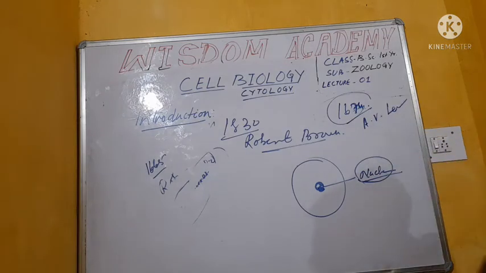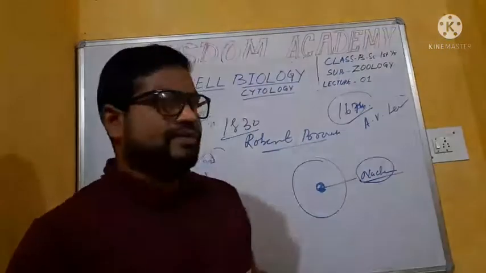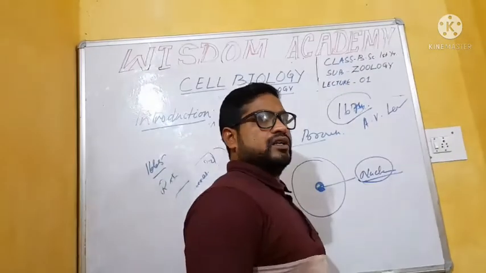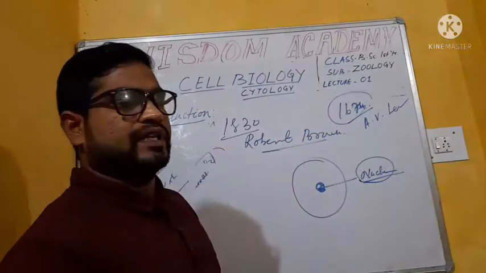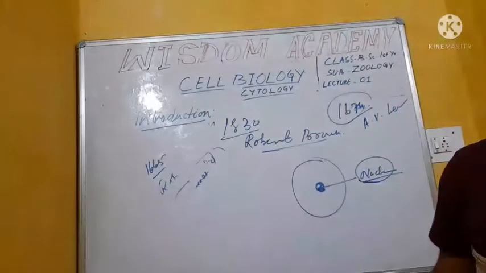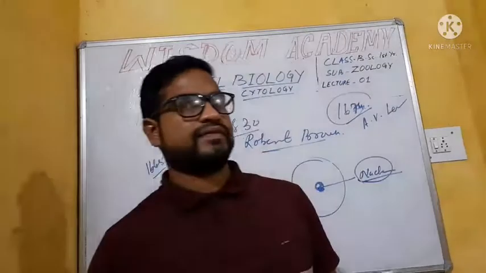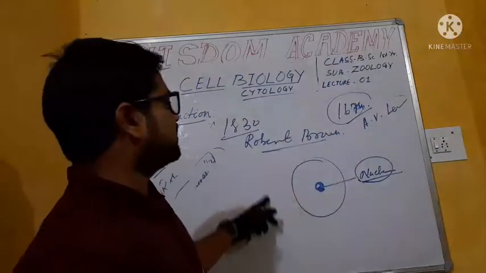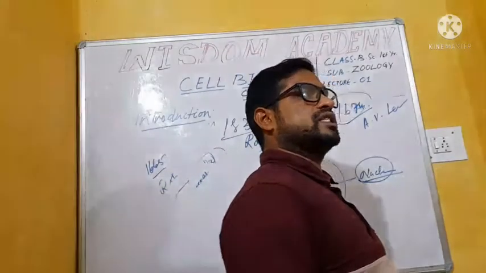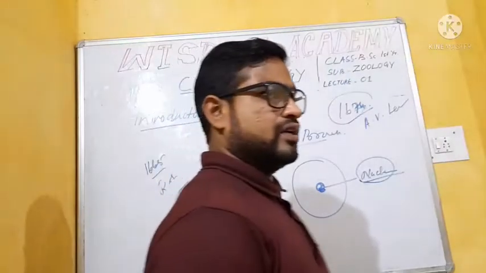Leeuwenhoek discovered the living cells under a self-made microscope of power 300 times by taking pond water. He observed that several living cellular organisms are present in the pond water. So, Leeuwenhoek is regarded as the discoverer of living cells. Then in 1830, Robert Brown discovered the nucleus. He observed that the nucleus is present approximately at the center of the cell.